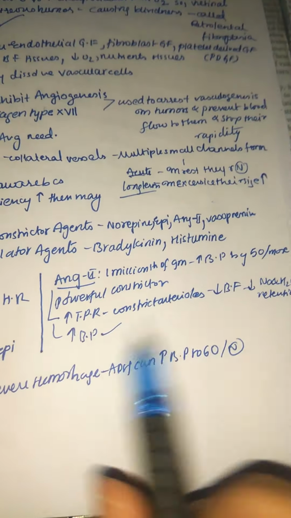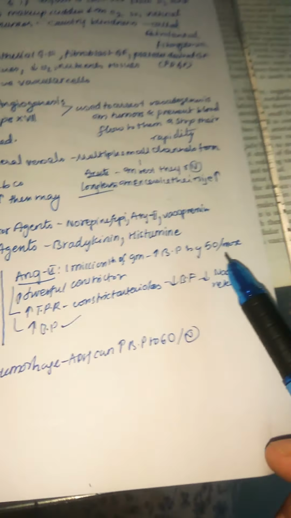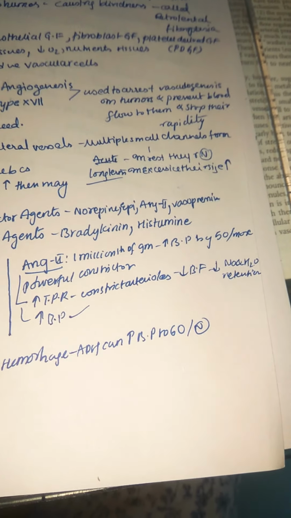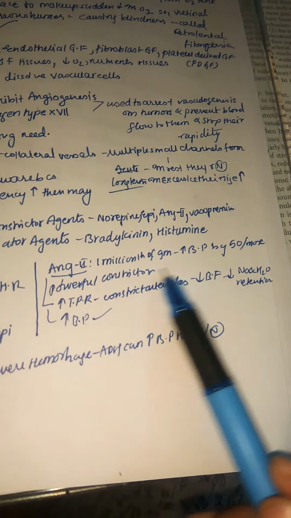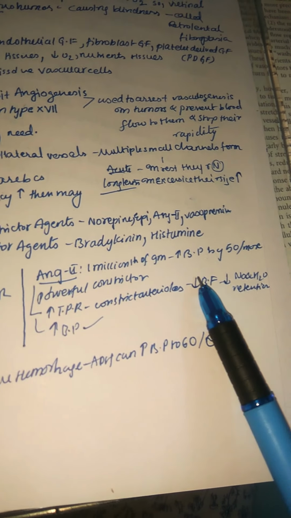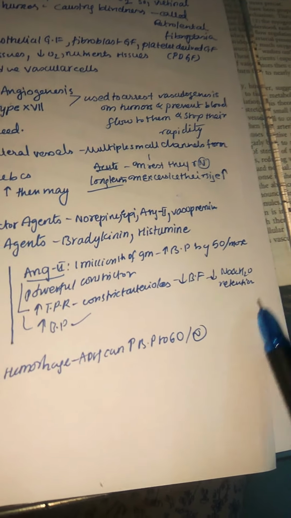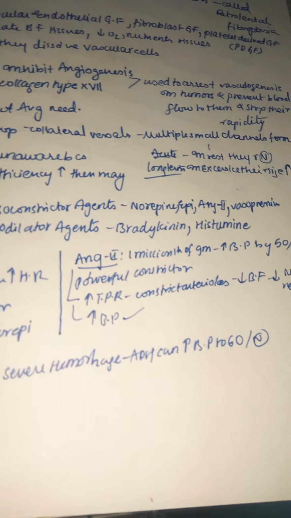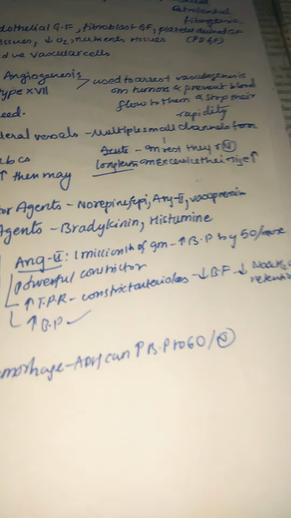Next, we'll go on to angiotensin 2. One millionth of a gram of angiotensin 2 can increase the blood pressure by 50 millimeters of mercury or even more. So you can see it's a very powerful vasoconstrictor. A constrictor always tries to increase the total peripheral resistance, mainly by constricting the arterioles and thereby decreasing the blood flow, and also decreasing nitric oxide and decreasing sodium and water retention. Whenever sodium and water retention is decreased, a lot of it is lost in urine, so the blood volume is decreased, which in turn leads to an increase in blood pressure. So remember that angiotensin 2 leads to an increase in blood pressure.